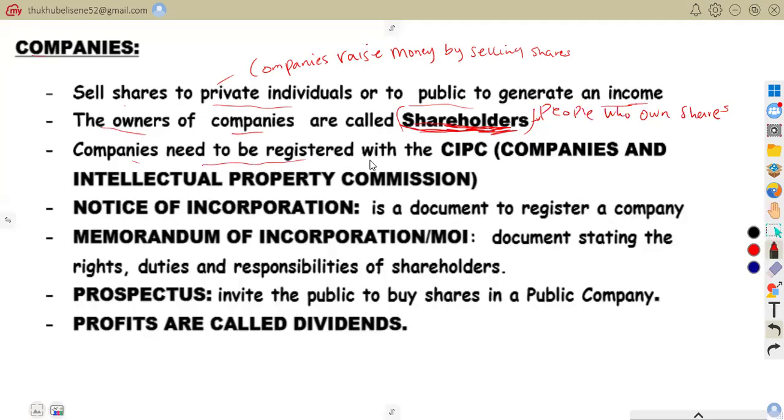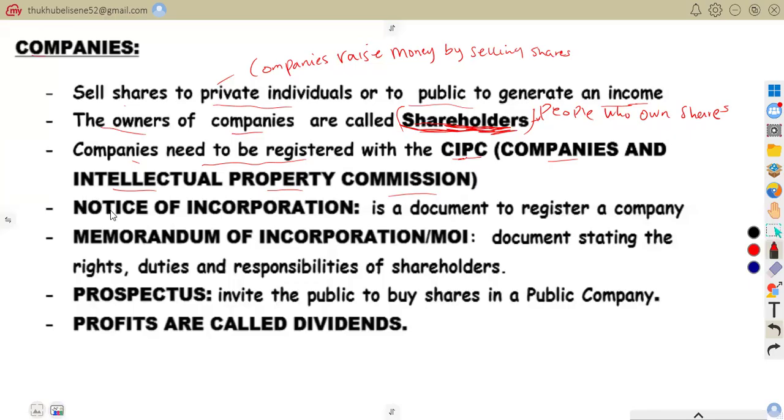Companies need to be registered with CIPC, the Companies and Intellectual Property Commission. Before operating legally, a company must be registered with CIPC. Before they can operate, they must make sure that they register with CIPC.